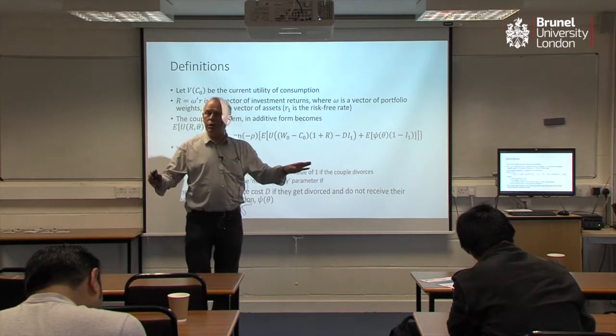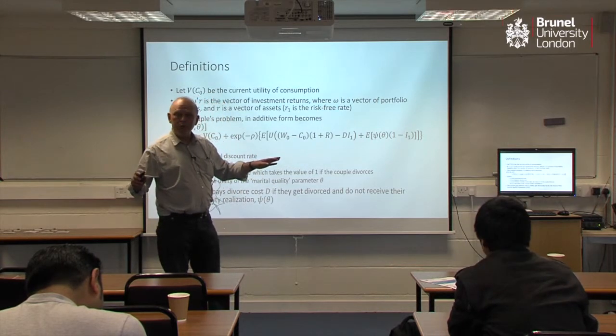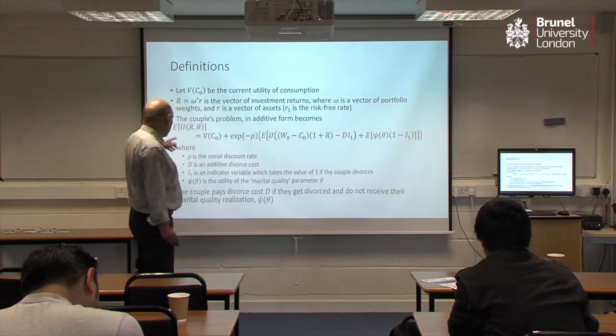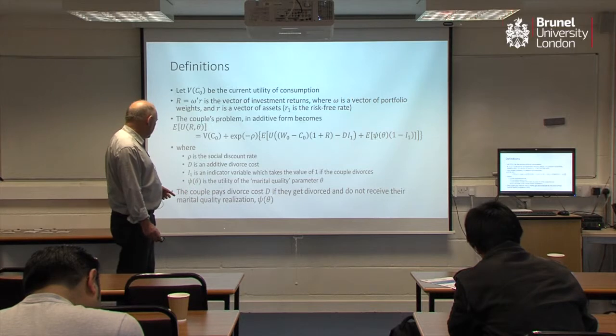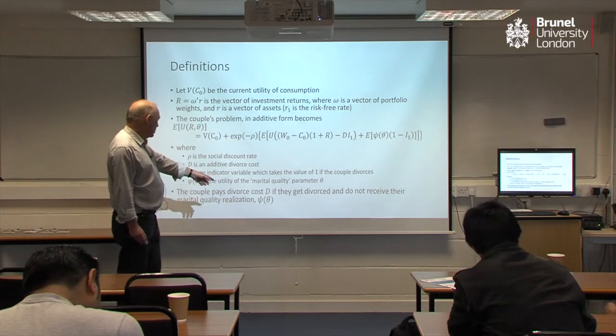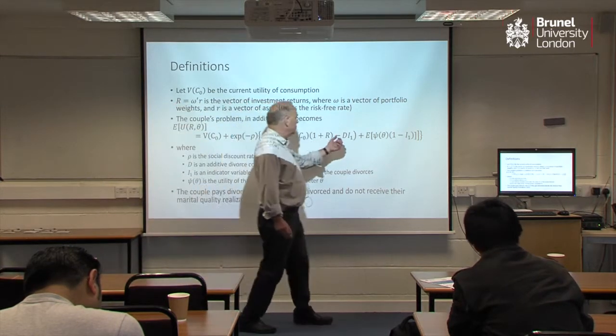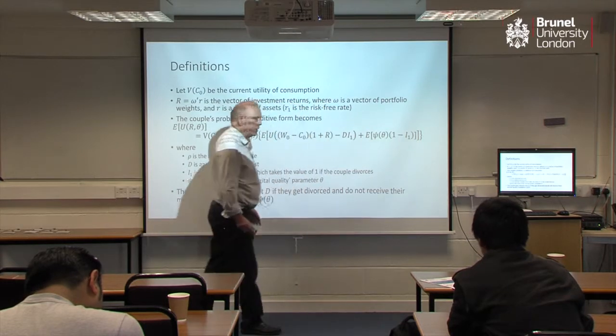That's the basic structure. I'll take questions if anyone wants points of clarification. If everyone's happy, I'll continue. Okay, so there's a list of the variables. As I say, the couple pays divorce cost D if they get divorced and do not receive the marital quality realisation psi theta. So what happens here is if you get divorced, you don't get that.